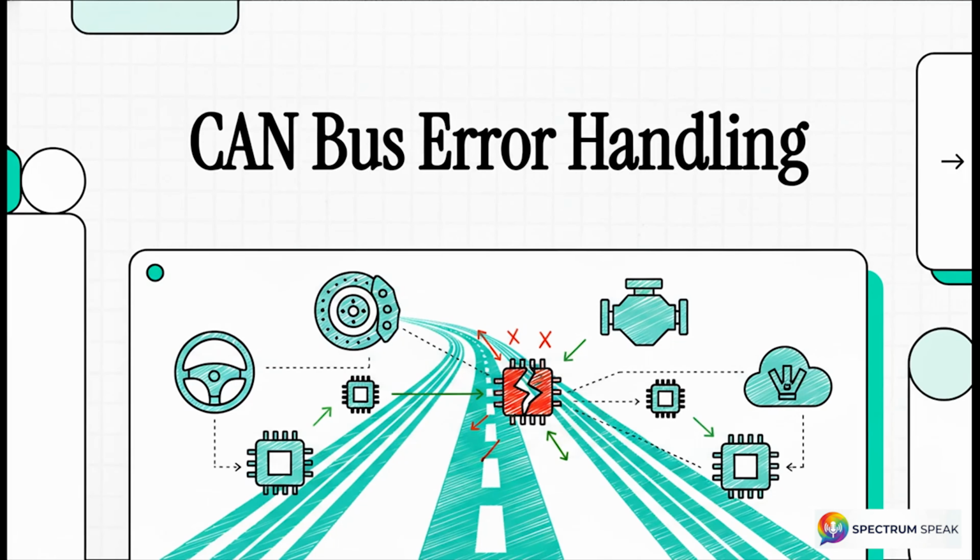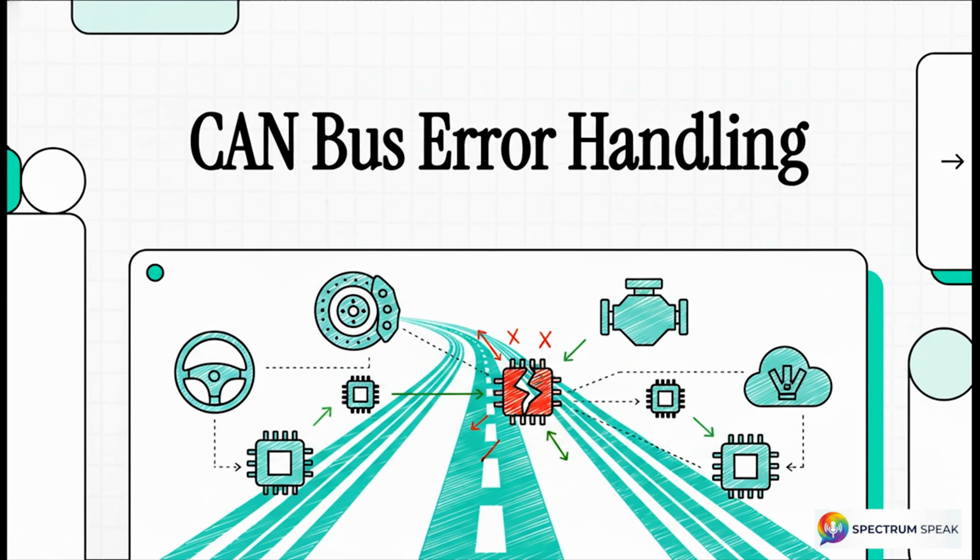Let's just jump right into it. Picture this. You're cruising down the highway at 70 miles an hour in a modern car. Right beneath that sleek dashboard and the leather seats, there's a massive, hidden, high-speed digital highway operating completely in the background. It connects your brakes, your engine, your airbags, the steering, everything.